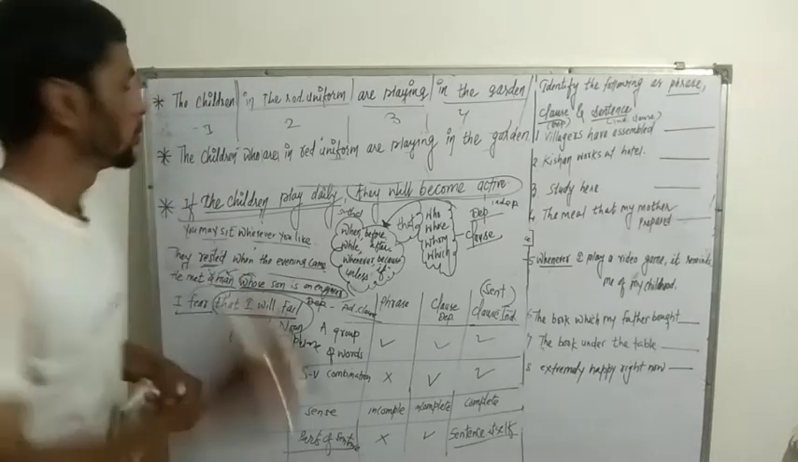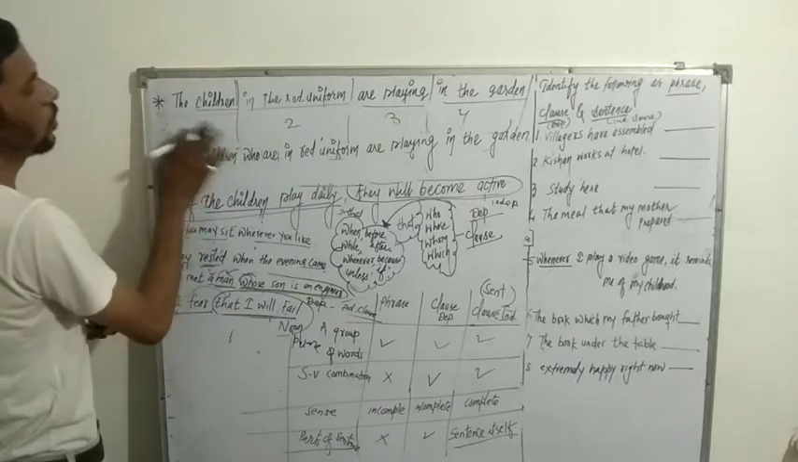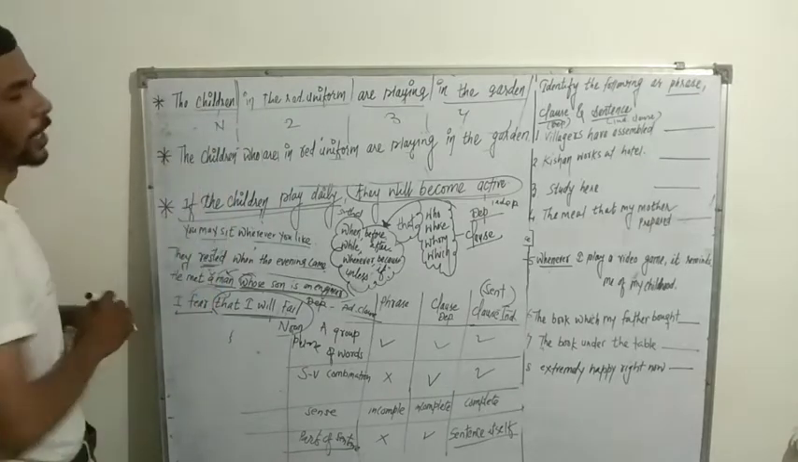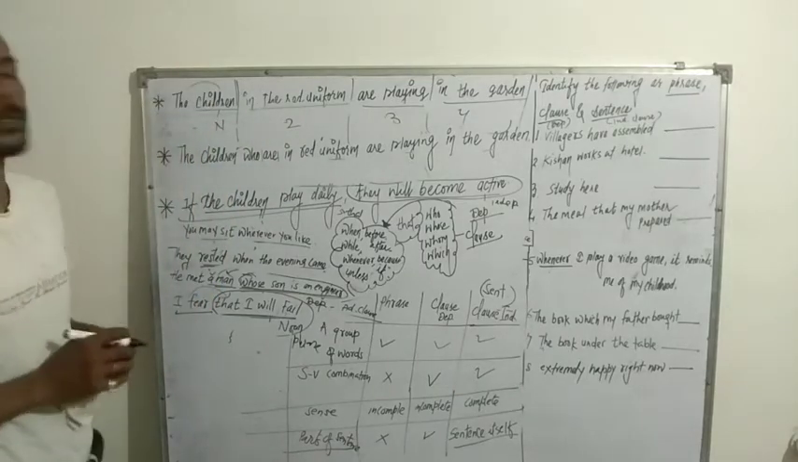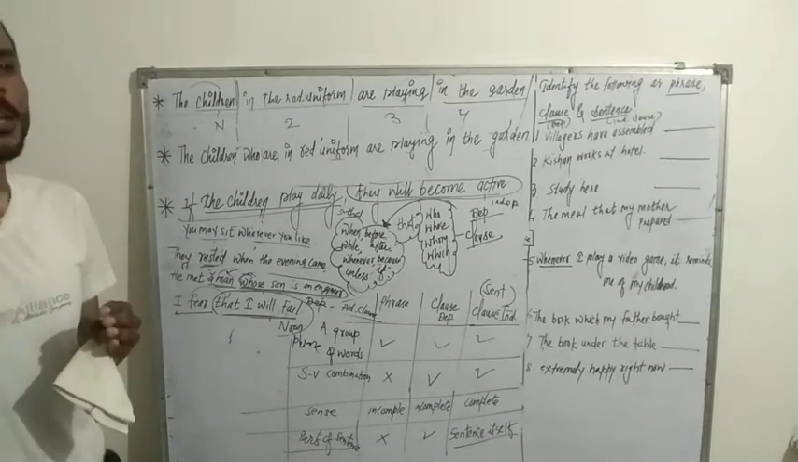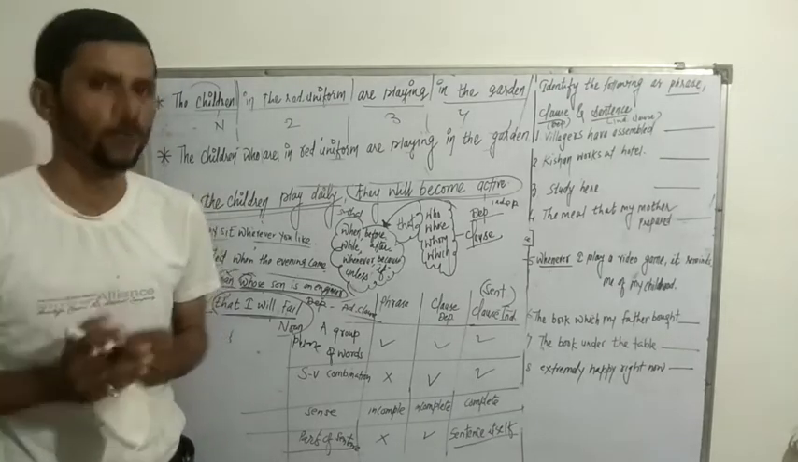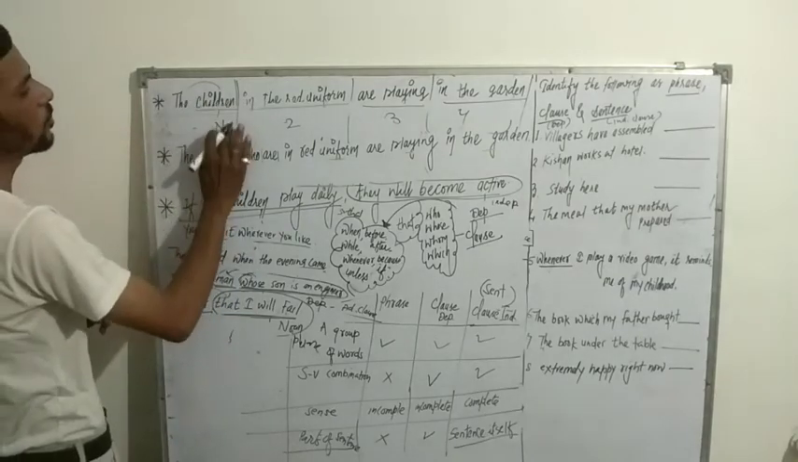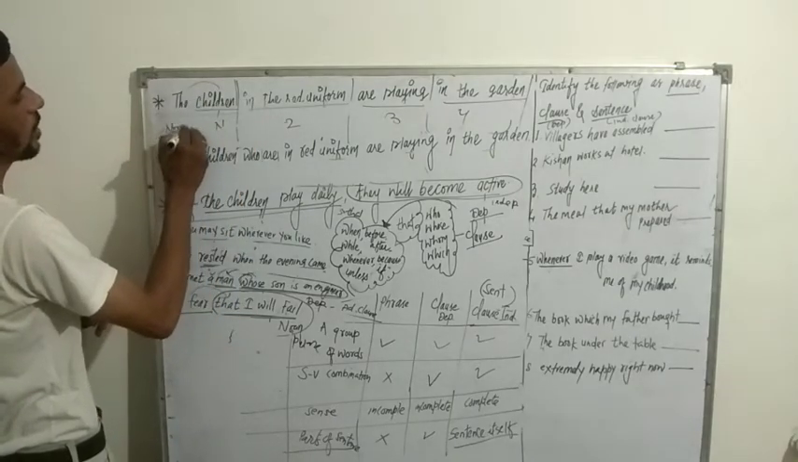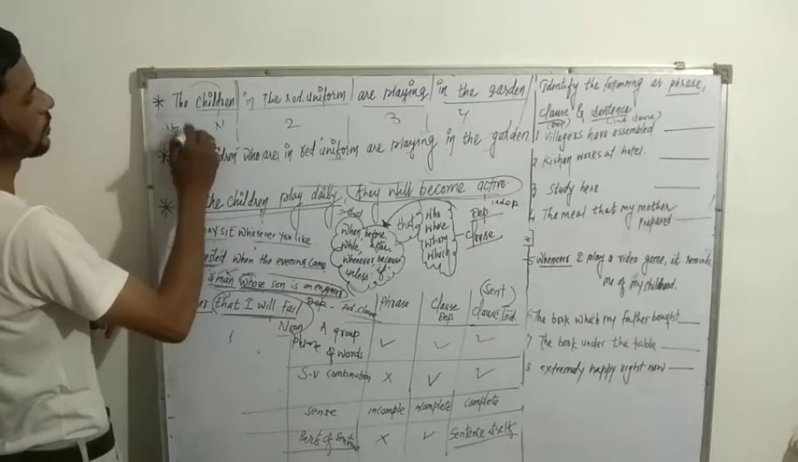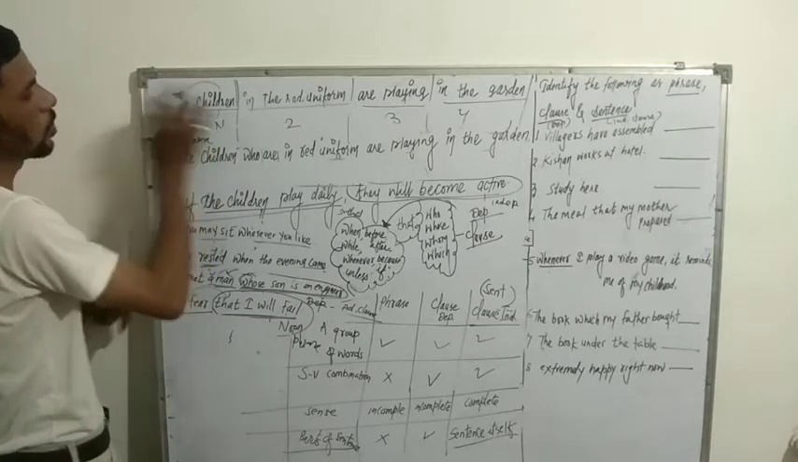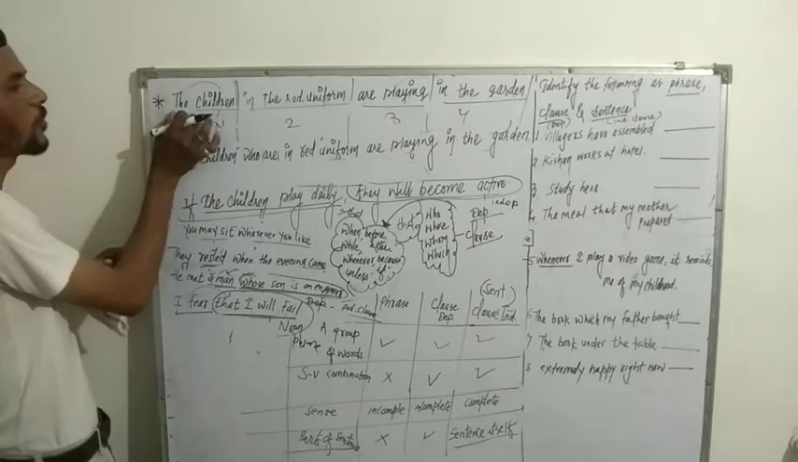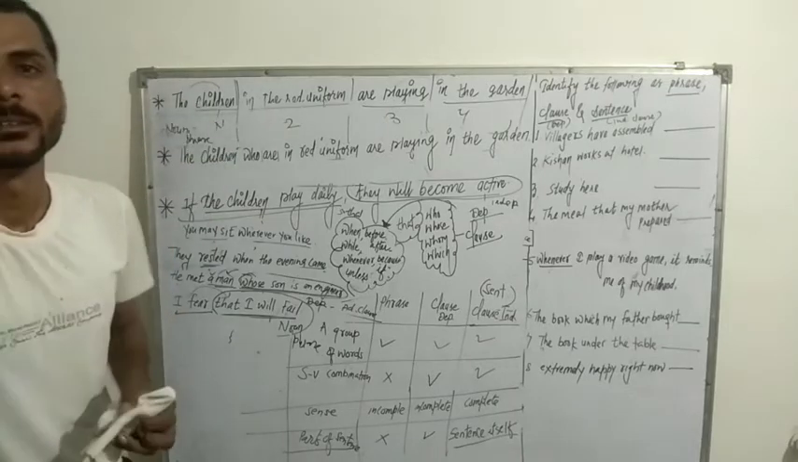Here, children is a noun head word and the is a determiner. So the combination of determiner, modifier and head word is called a noun phrase. So the children is a noun phrase, because it is the combination of determiner and noun.